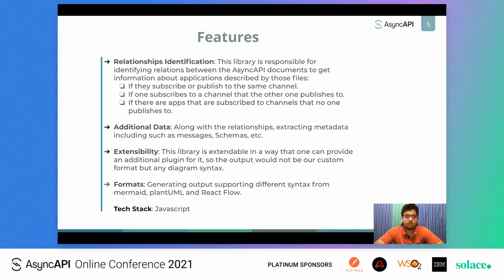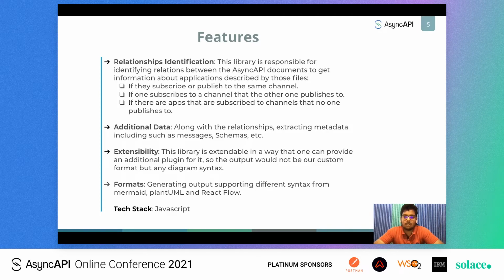The first main feature is the relationships identification. So like if there are services which subscribe or publish to the same channel, or if there are services which subscribe to a channel that the other one publishes to, or if there are services that are subscribed to channels that no one publishes to. We also provide additional data along with the relationships, like extracting metadata including messages and schemas.